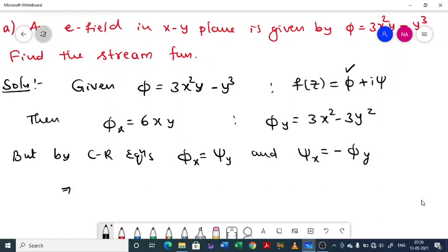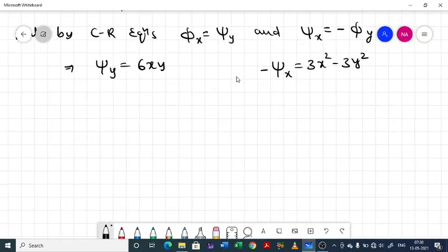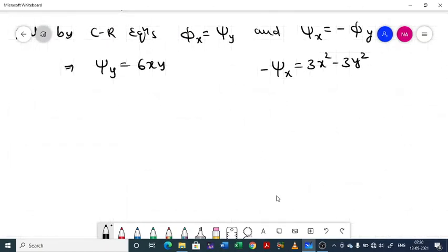That implies, we have phi x equal to 6xy, now becomes psi y equal to 6xy, and here minus phi y, psi x will become 3x square minus 3y square. Okay, now the second equation can be written as psi x equal to 3y square minus 3x square.